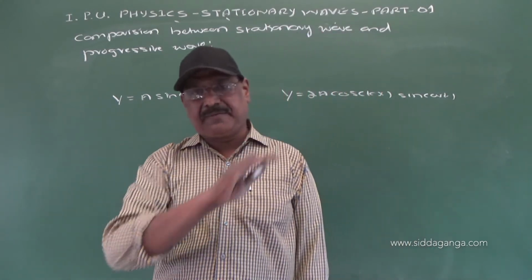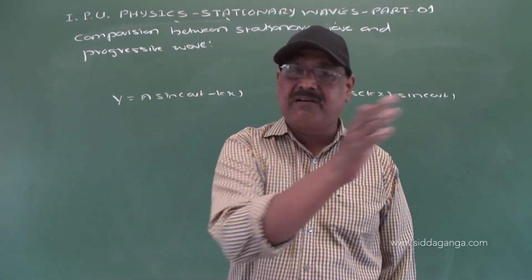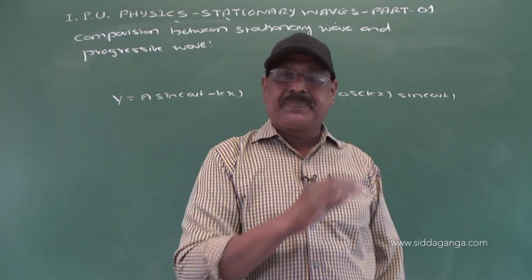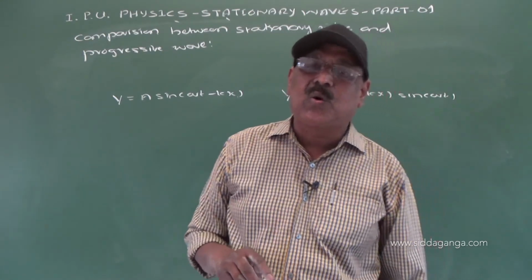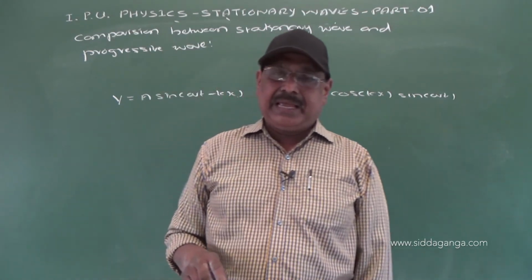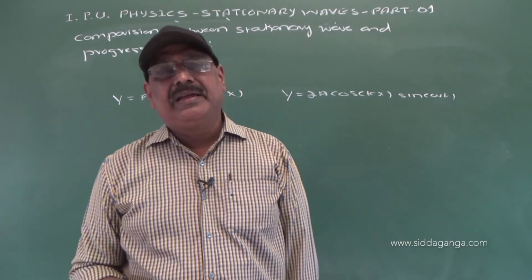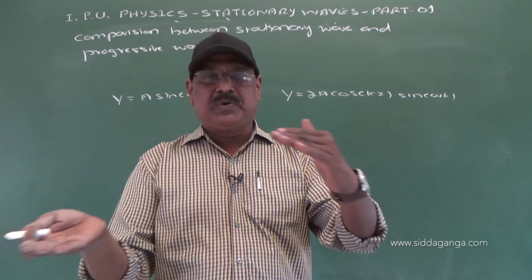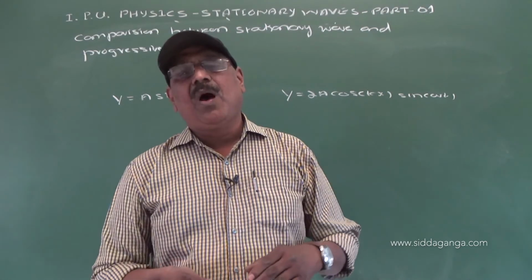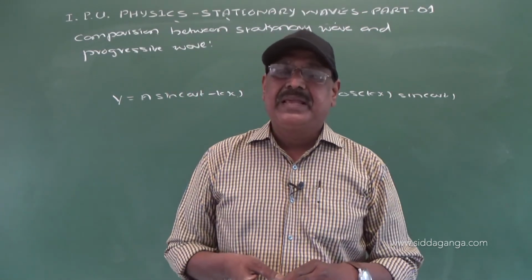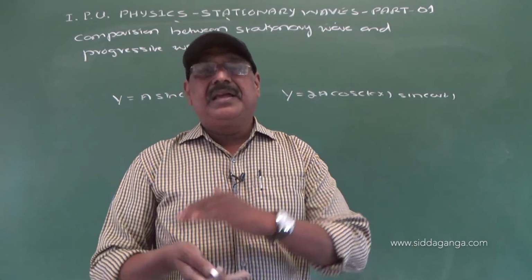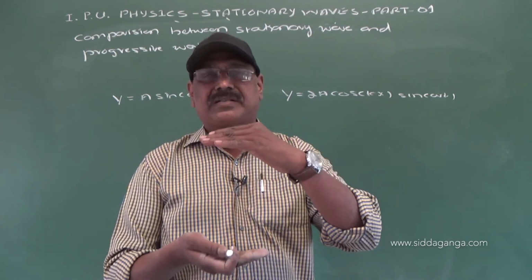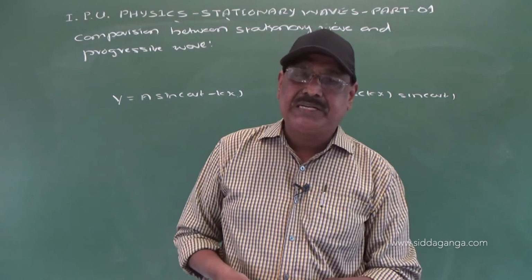So, a progressive wave is characterized by a series of crests and troughs, whereas a stationary wave is characterized by a series of alternate nodes and antinodes. A stationary wave may be a longitudinal stationary wave if it is formed due to superposition of two longitudinal waves, or a stationary wave may be a transverse stationary wave. It may be formed due to the superposition of two transverse waves traveling in opposite direction.